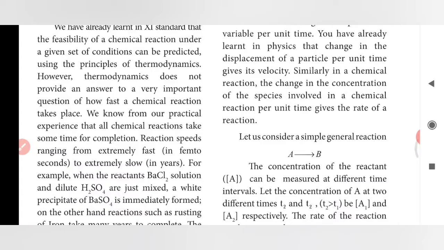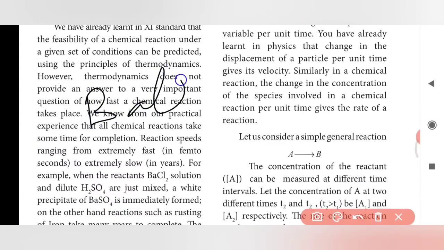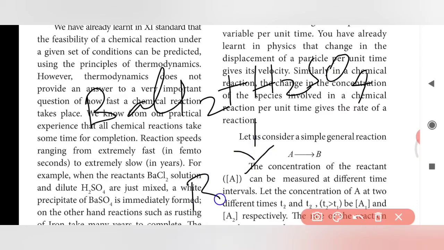Reaction speeds range from extremely fast to extremely slow, taking years. For example, when barium chloride solution and dilute sulfuric acid are just mixed, a white precipitate of barium sulfate is formed. When barium chloride, BaCl2, reacts with dilute sulfuric acid, the product formed as a precipitate is barium sulfate, along with hydrochloric acid.